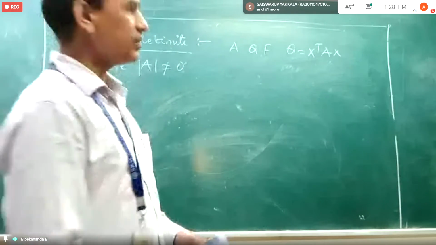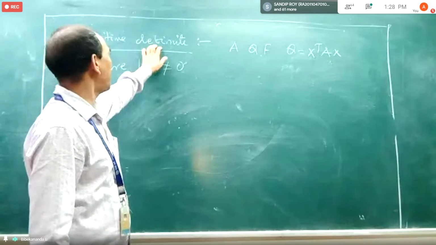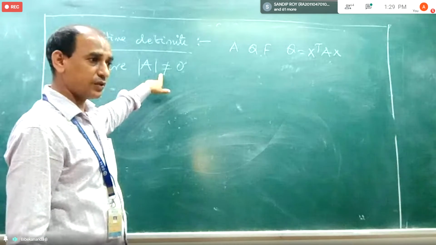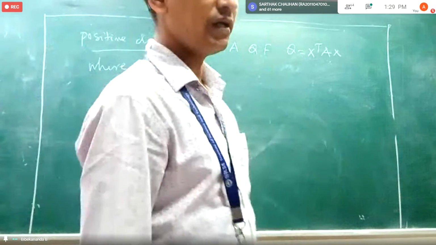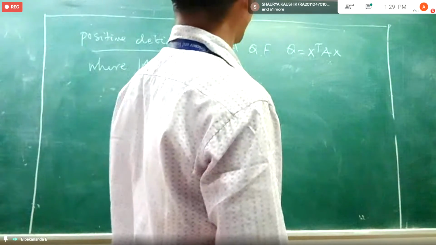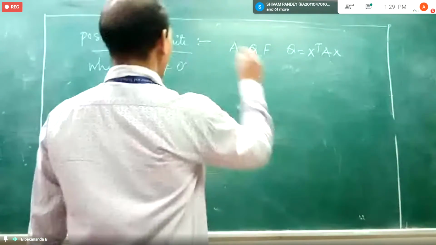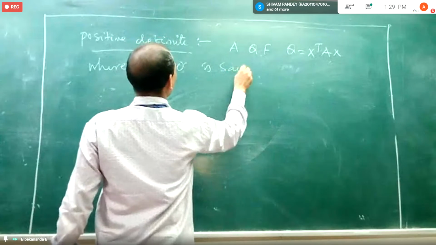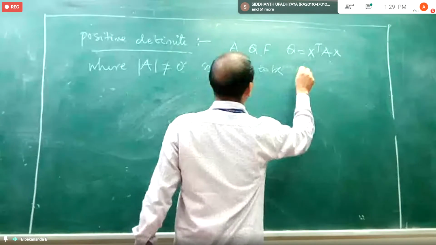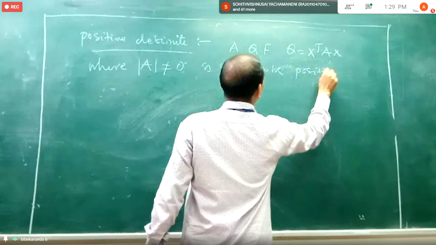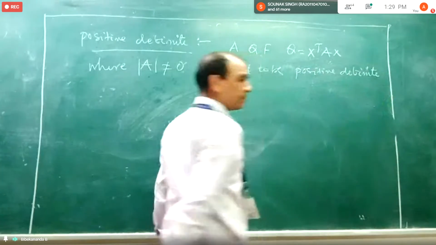Okay, so if determinant is non-zero, meaning none of the eigenvalues are 0, then we can define the positive definite matrix, the positive definite quadratic form. So a quadratic form Q equal to X transpose AX, where determinant of A is non-zero, is said to be positive definite